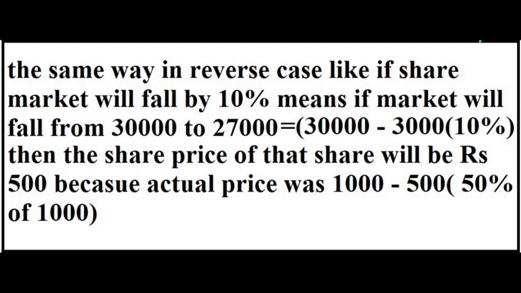If the beta is less than 1, that means your share or your investment is safer. So less than 1 is considered the safer side. If it is equal to 1, that will be considered ideal. And if the beta of any particular share is more than 1, that will be considered higher risk. Okay, so students, hope you have understood this beta term.